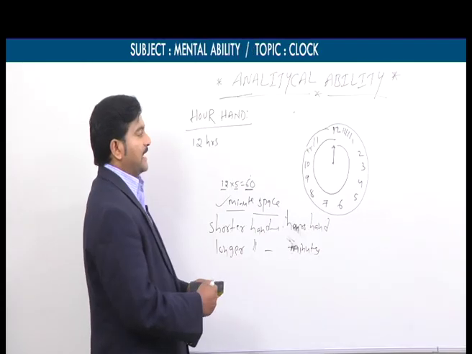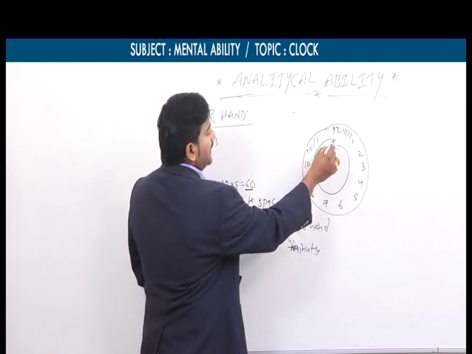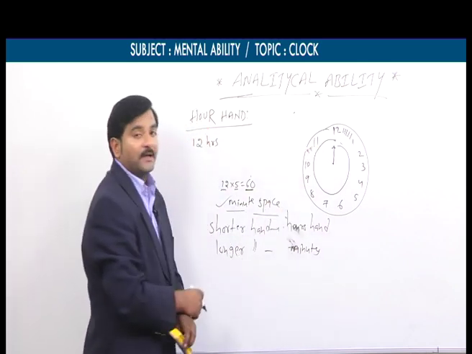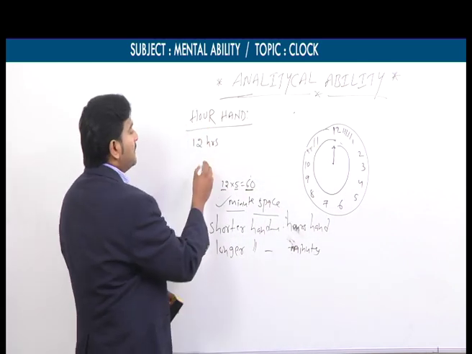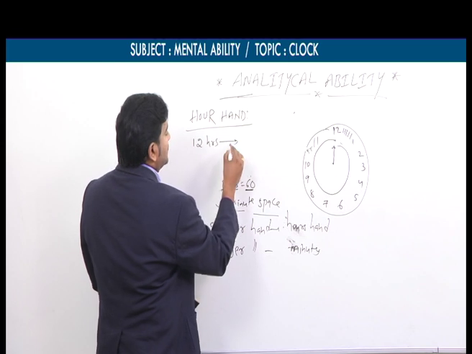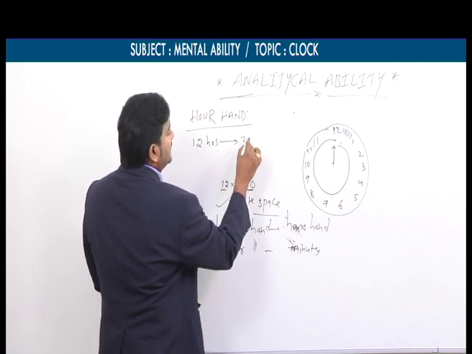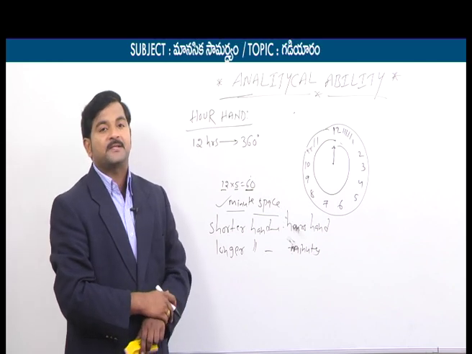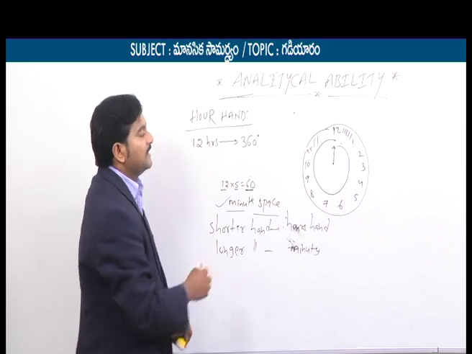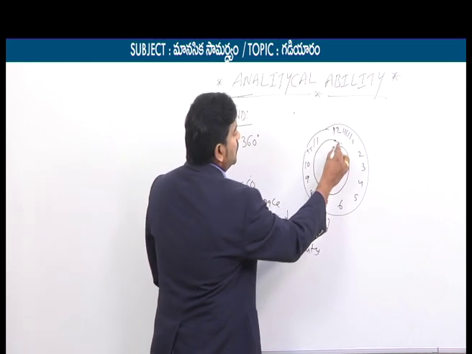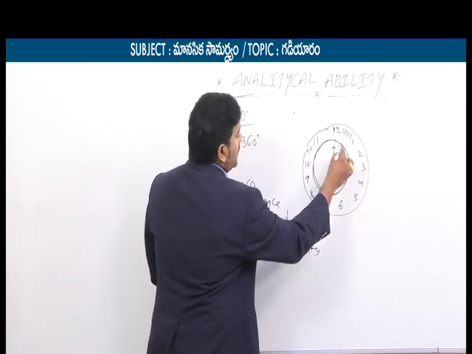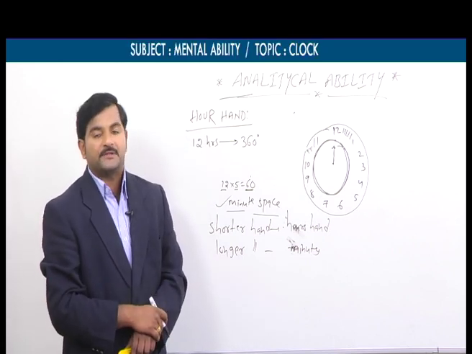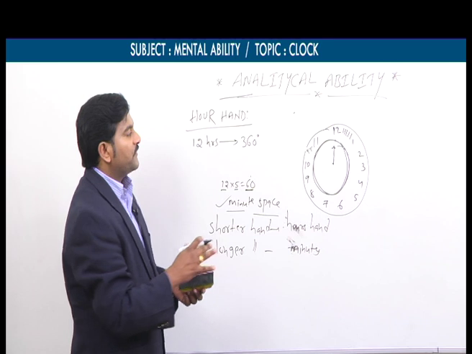For example, as I already told you, hours hand is located at 12 and hours hand made one complete revolution. So what does it mean, my dear students? Hours hand in the span of 12 hours made how many degrees? 360 degrees. How can you say hour hand made 360 degrees in the span of 12 hours means, from 12 o'clock to 12 o'clock means hour hand made a complete revolution. Complete revolution means it forms a circle.